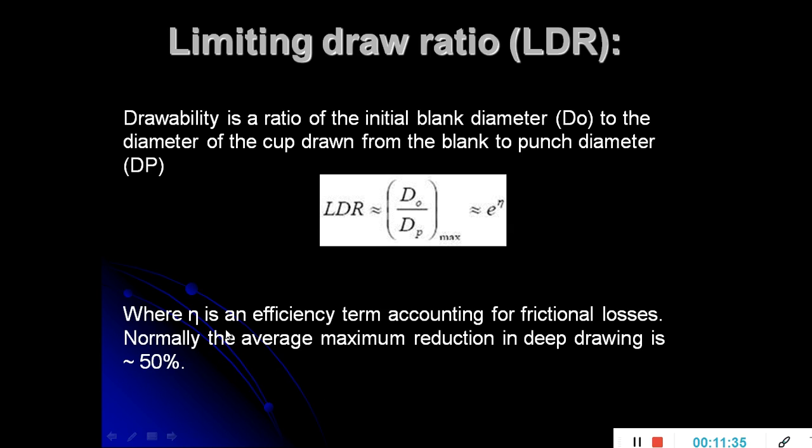Here, eta is an efficiency term accounting for frictional losses. Normally the average maximum reduction in deep drawing is 50%. In the sense, the efficiency in converting the blank into a deep drawn part is near about 50%.